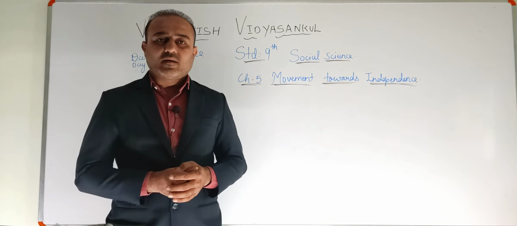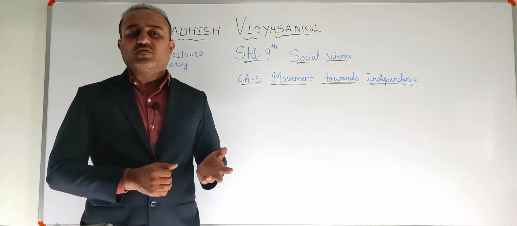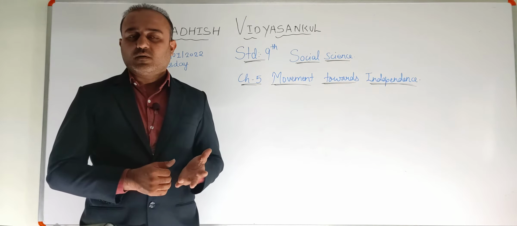The main reason behind that was that during the Second World War they had spent a lot of money, that is millions or billions of rupees, right? So they had spent a lot of money, they did not have enough money, and because of that they started exploiting the Indians. But the Indians were not going to stop fighting for their own rights.